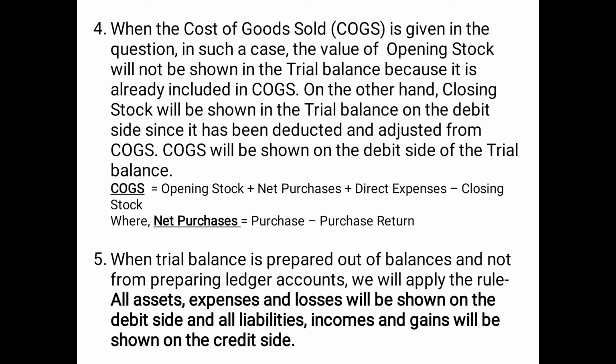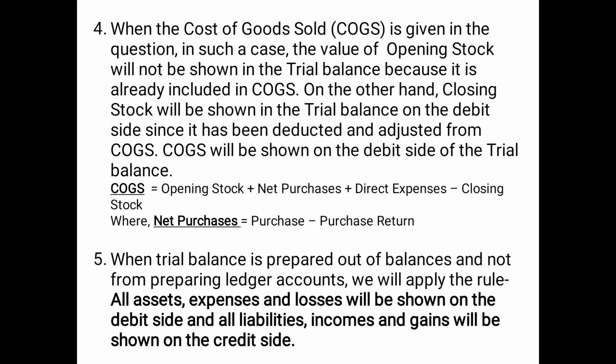Then fourth point, when the cost of goods sold, that is COGS, is given in the question, in such a case the value of opening stock will not be shown in the trial balance because it is already included in COGS. So if cost of goods sold, opening stock and closing stock, all these three are given in the question, then you will show closing stock and cost of goods sold inside the trial balance on the debit side, but you will not show opening stock in the trial balance because opening stock is already included in cost of goods sold.